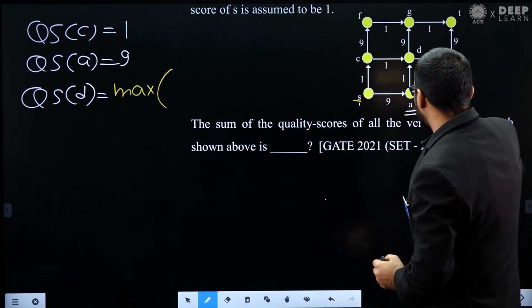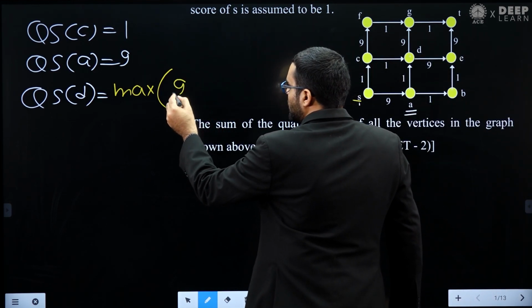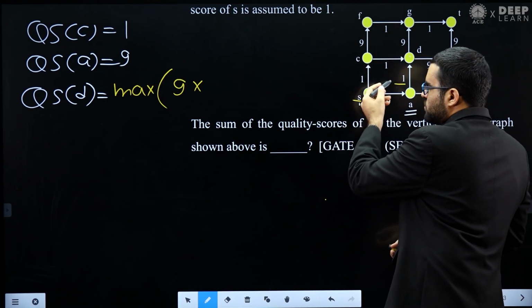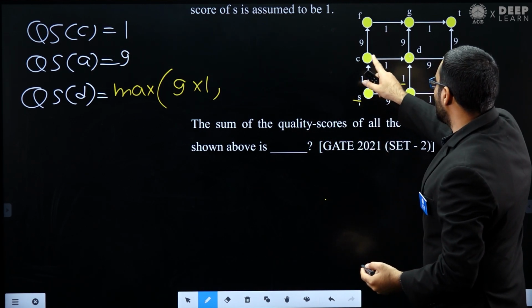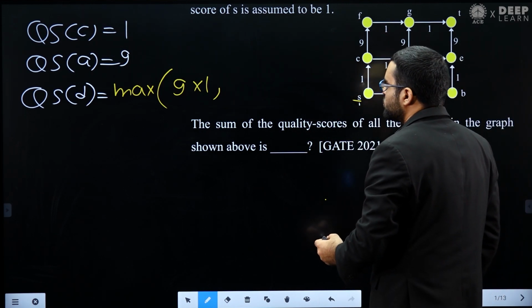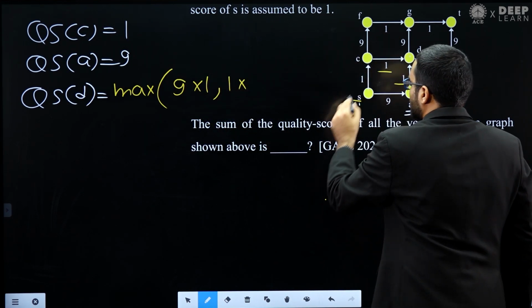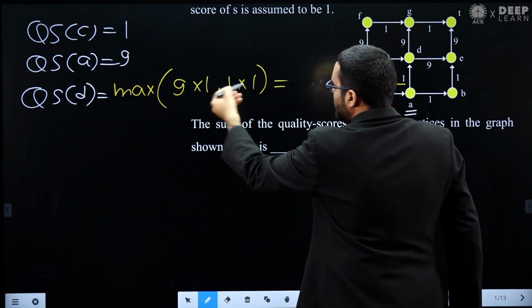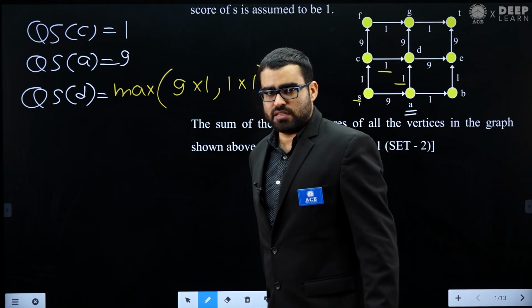If you go from A to D, then you can see the quality score of A is already 9, multiplied by this edge weight, that is 1. Or maybe you can go from C to D. If you go from C to D, then the quality score of C is 1 and this edge weight is also 1. So finally, you will get the maximum of these two, that will be 9. So this is the quality score of D.